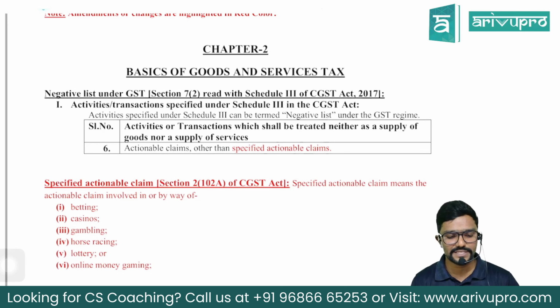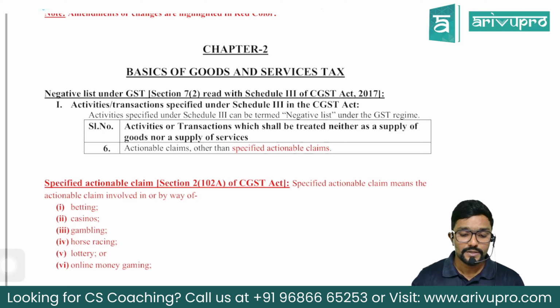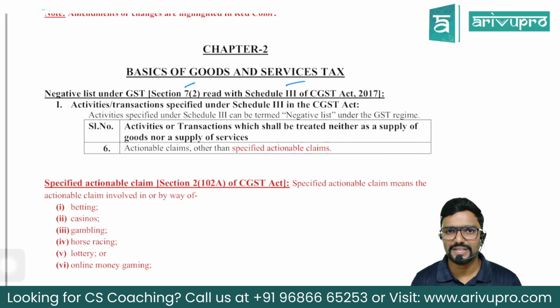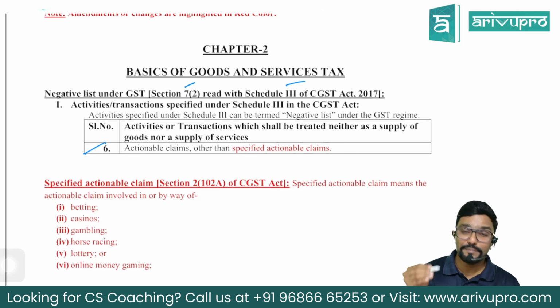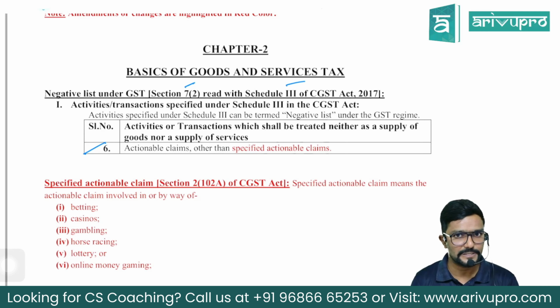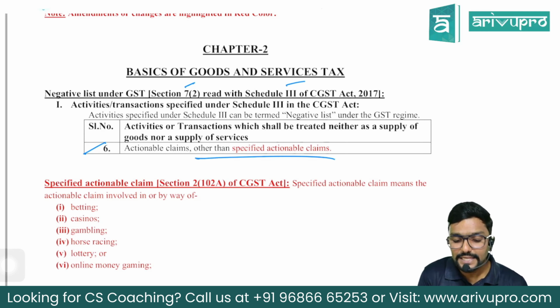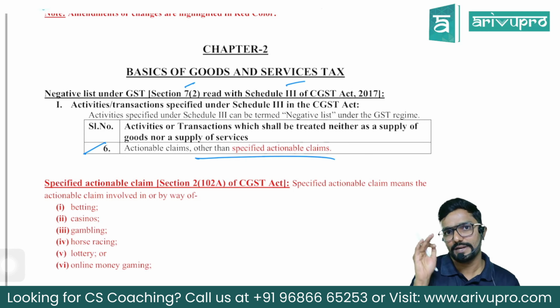Coming to the negative list under GST, as per section 7 read with schedule 3. There is a negative list which is not covered under GST, meaning GST is not applicable on the following items. There, the sixth item was previously actionable claim other than lottery, betting and gambling. But now it is other than specified actionable claims.